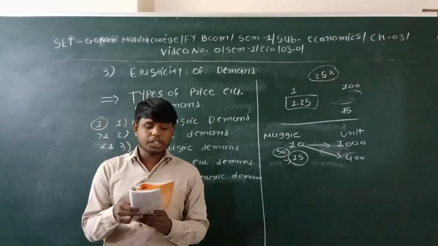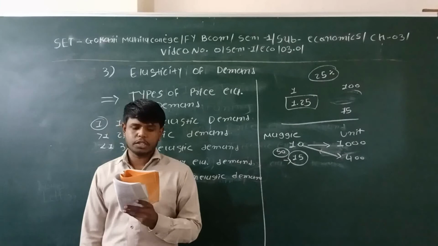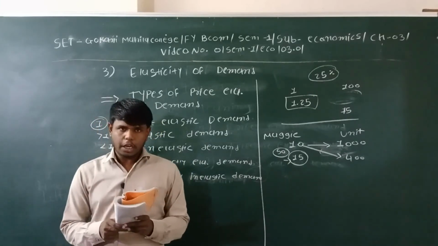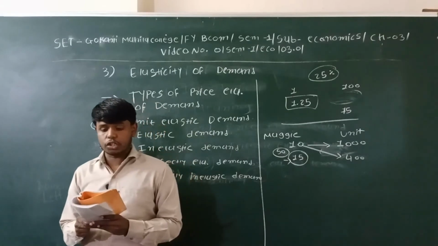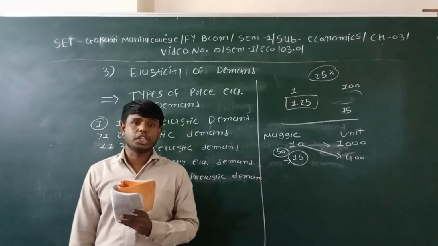When there is any change in the price of a commodity but no change in demand, it is called perfectly inelastic demand. It means if there is any change in the price of the commodity but there is no change in demand.